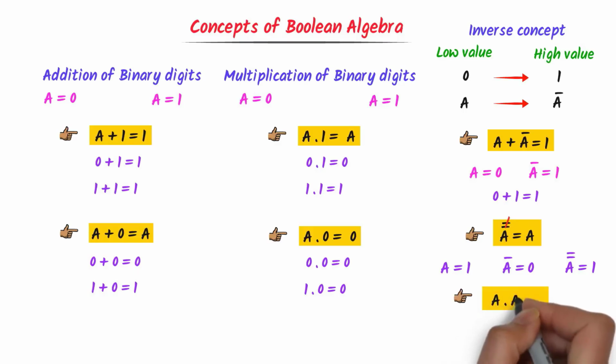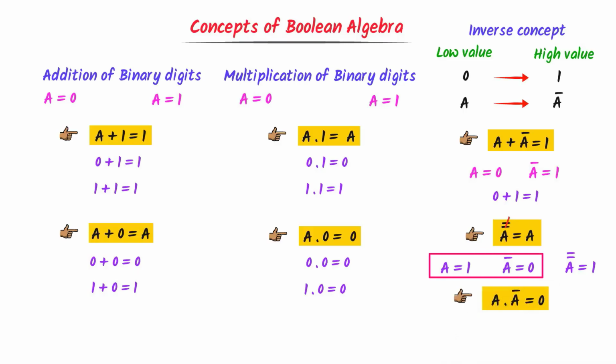Fifthly, A dot A bar equals 0. Let A equals 1 and A bar becomes 0. Now 1 into 0 is equal to 0. Thus A into A bar equals 0. Thus, note down all these basic concepts of Boolean algebra.